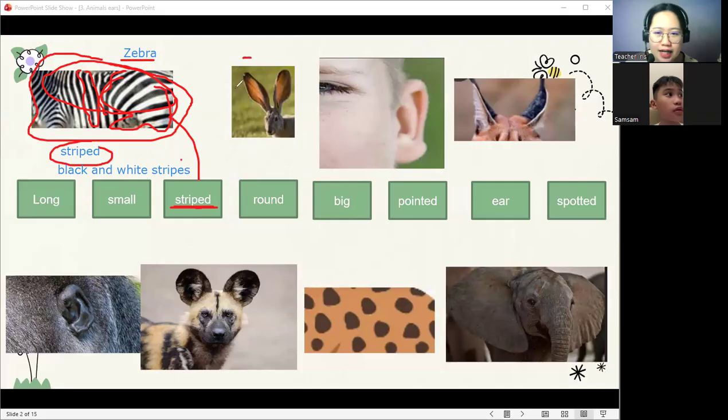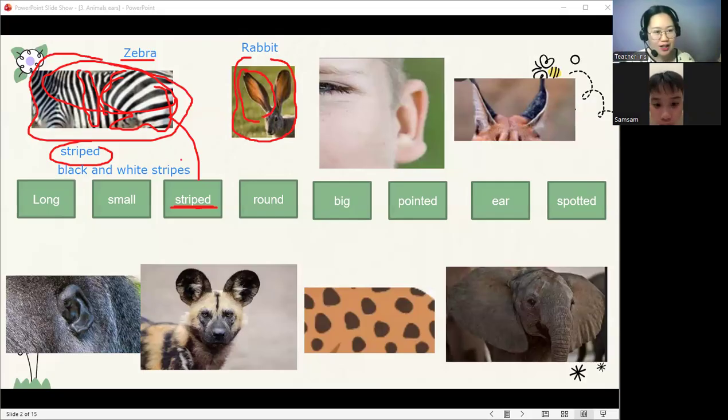Now let's look at our second picture. Let's look at its ears. What can you see in its ears? It is a rabbit. Yes, very good. What, big? Very good, it can also be big. But what do you see? It is very